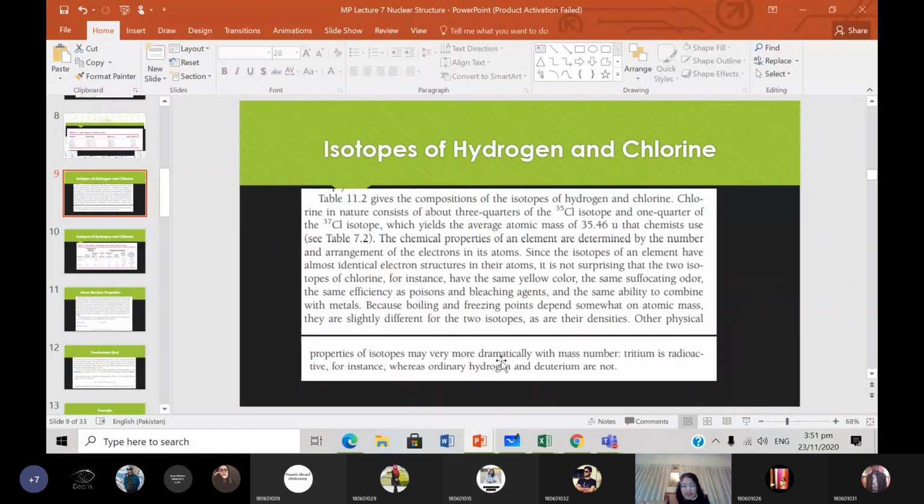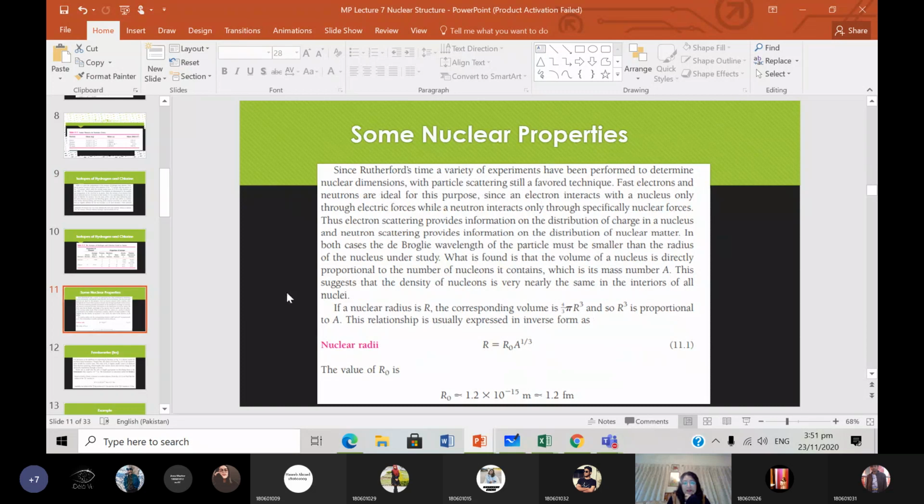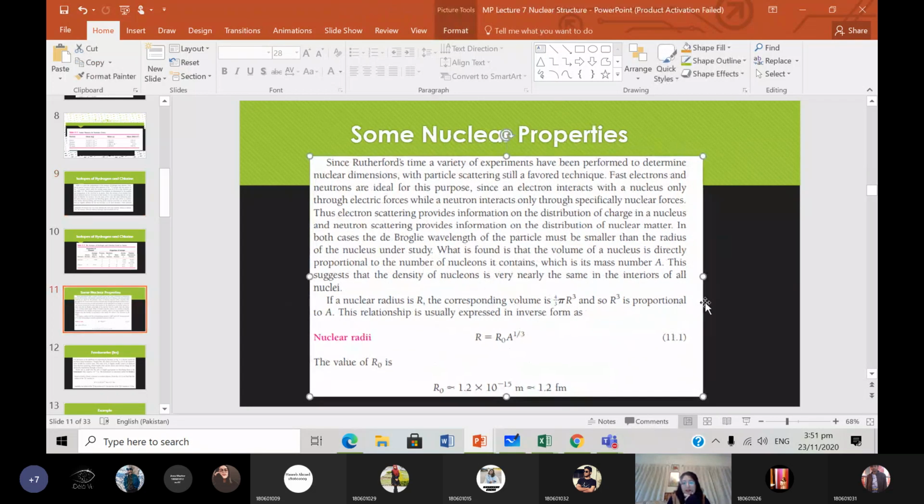Other physical properties of isotopes vary more dramatically with mass number. Tritium is radioactive, for instance, whereas ordinary hydrogen and deuterium are not. So other physical properties of isotopes can be different too; for example, hydrogen and deuterium are not radioactive, but tritium is. So these are some things about isotopes. And some nuclear properties, I think we will start that topic next, since it's already 3:51.